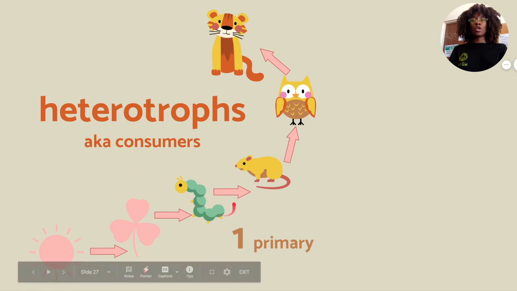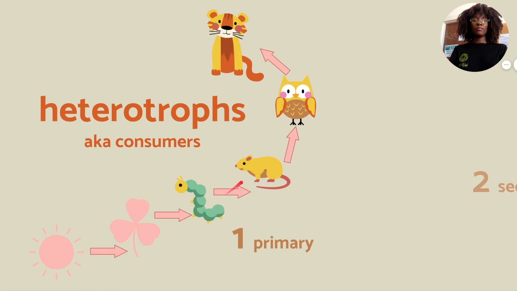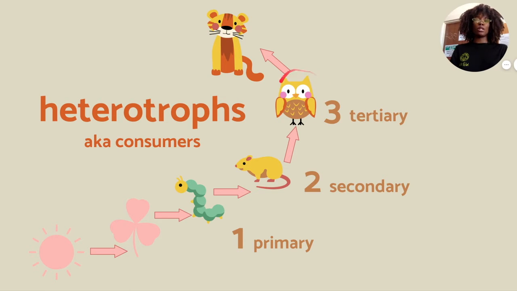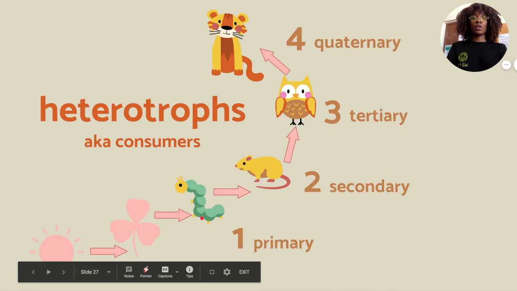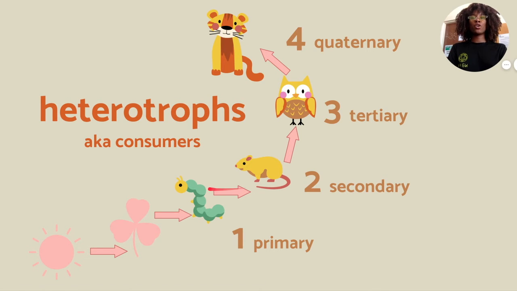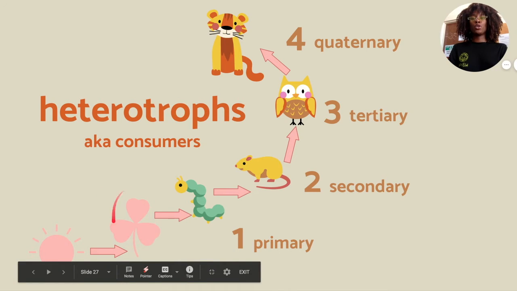That first consumer is called the primary consumer. That second consumer is called the secondary consumer. That third consumer is called the tertiary consumer. And that fourth consumer is called the quaternary consumer. So again, we have our consumers, they eat to get their own food. These are the heterotrophs. Then we have our producers, which are plants and photosynthetic bacteria that use sun and chemical energy to make their own food.